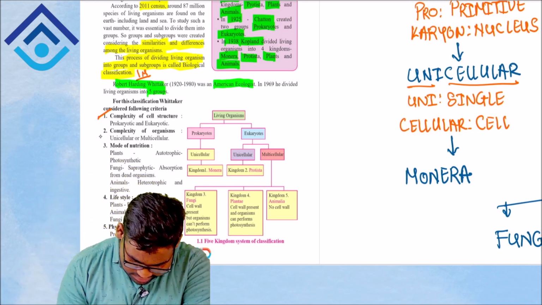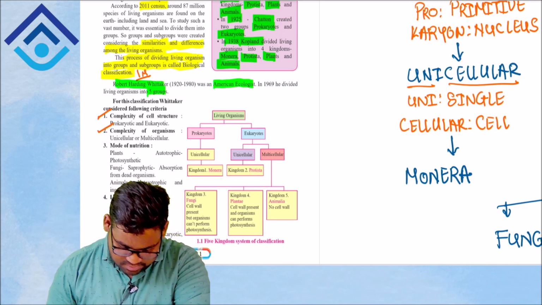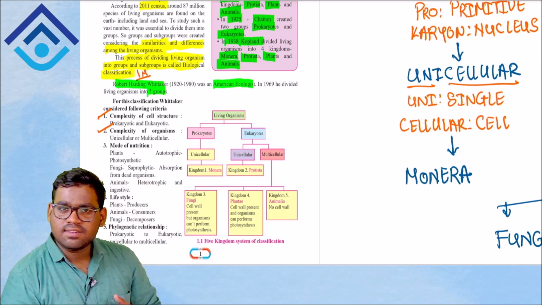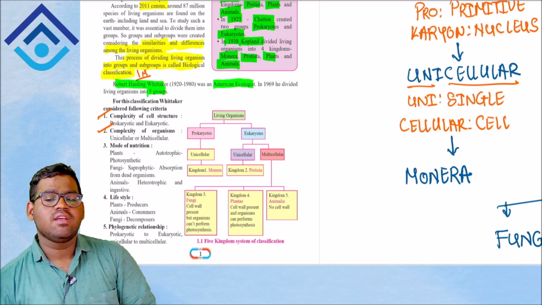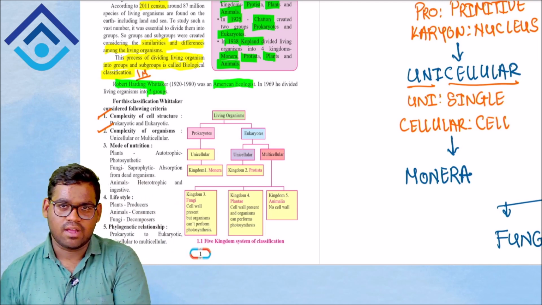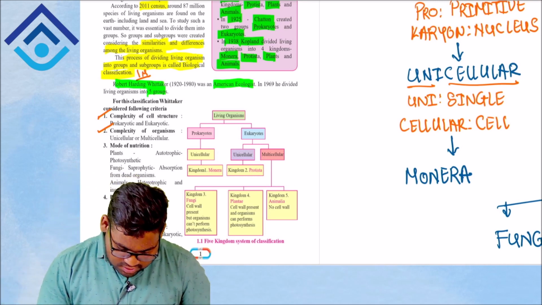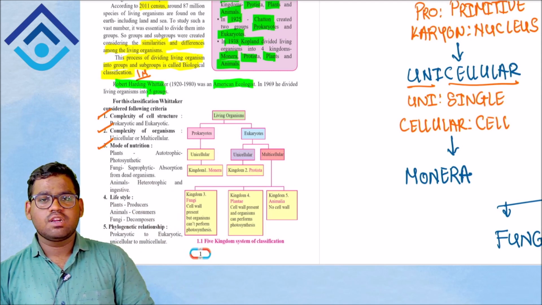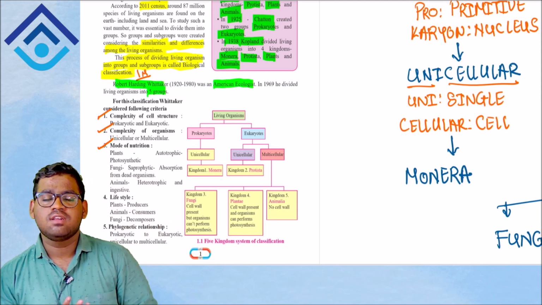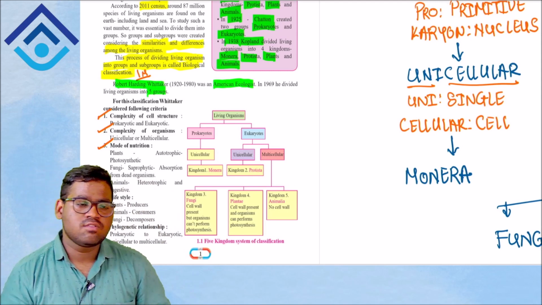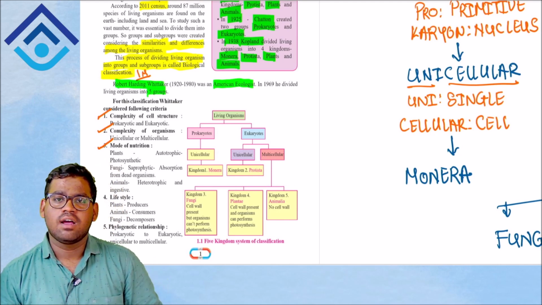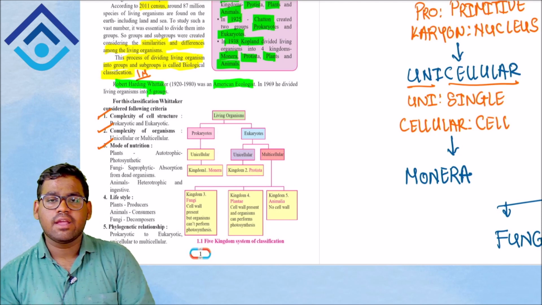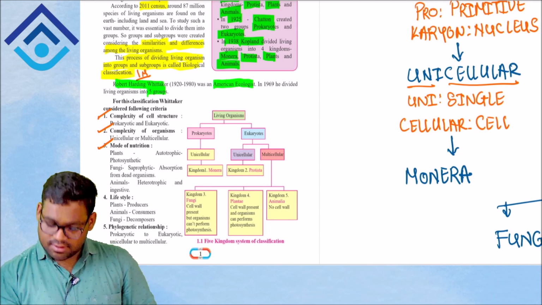The second one is complexity of the organism, which means whether the organism is unicellular, made up of just one cell, or made up of many or multiple cells, called a multicellular organism. Coming to the third one, that is mode of nutrition. Mode of nutrition is very important. How does the organism take its food? Is it preparing its own food or depending on some other for its food? That is the point here.